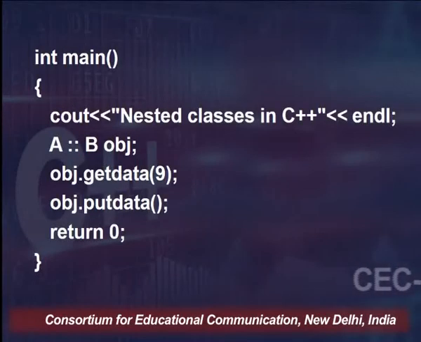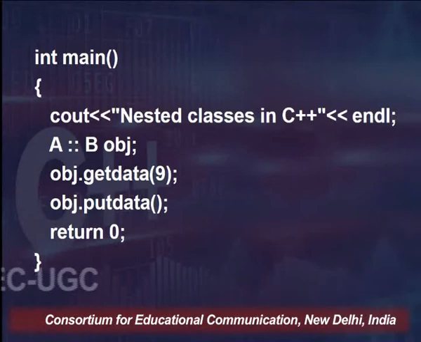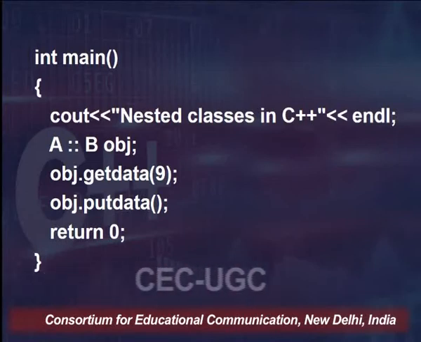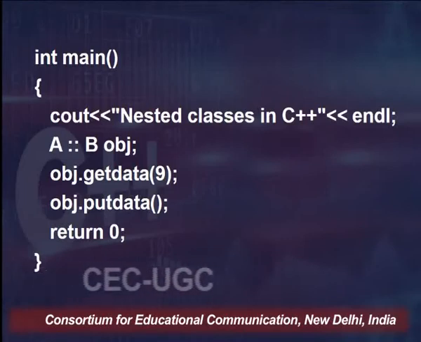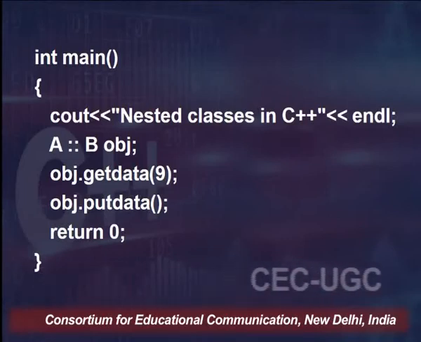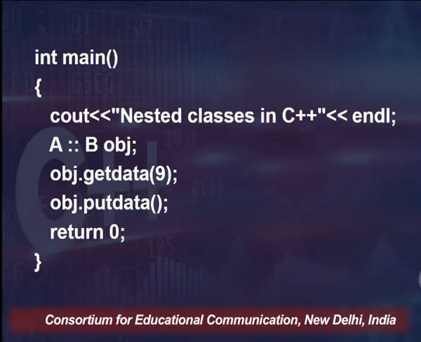Now coming to the next thing, how are we going to use this in the main program, or in the main module or main function. Here please notice the syntax on the second line inside the definition of main, which is A, scope resolution operator, B and obj. So please understand what we are doing here. Here B is the nested class.